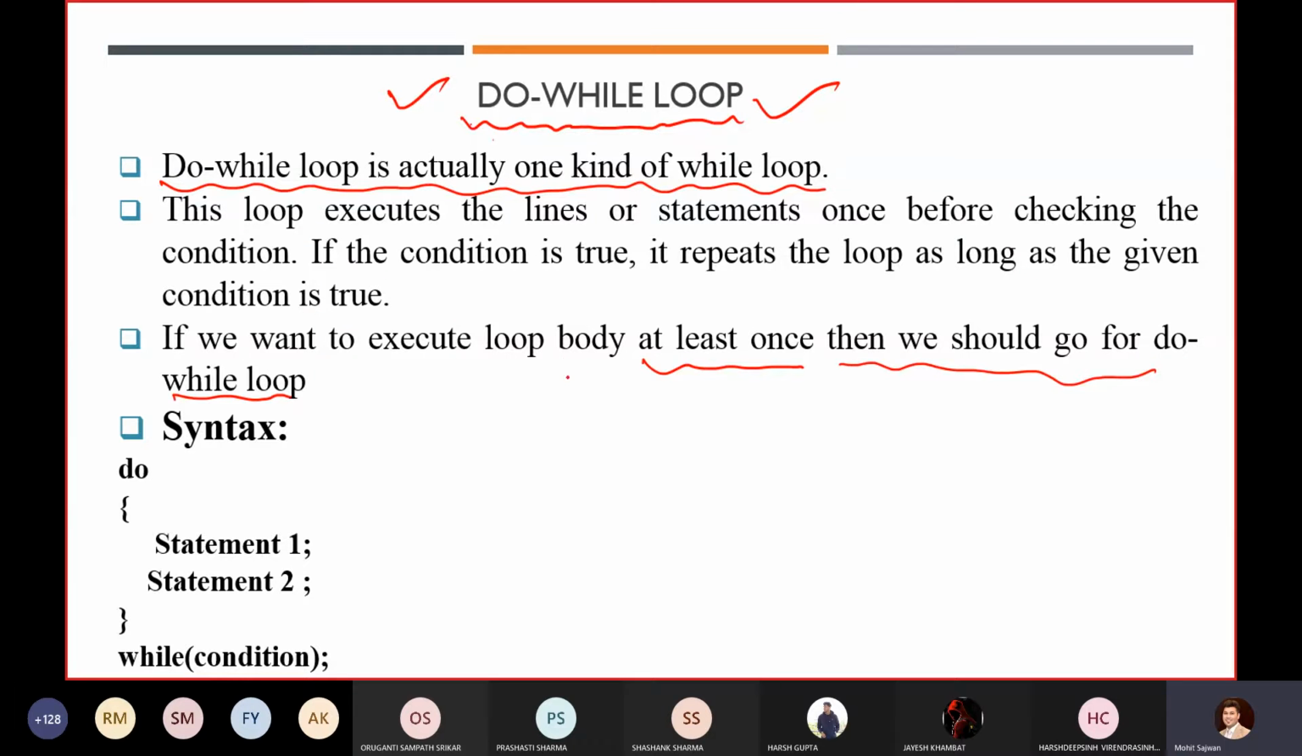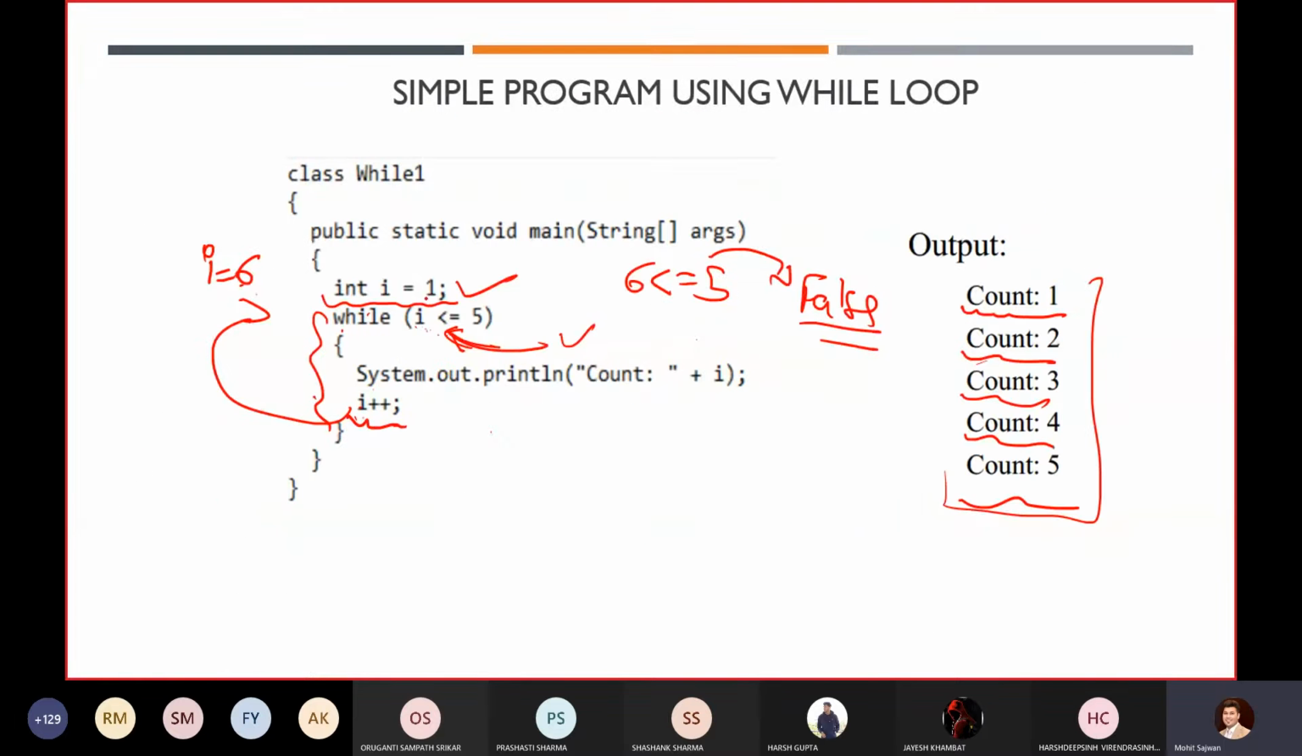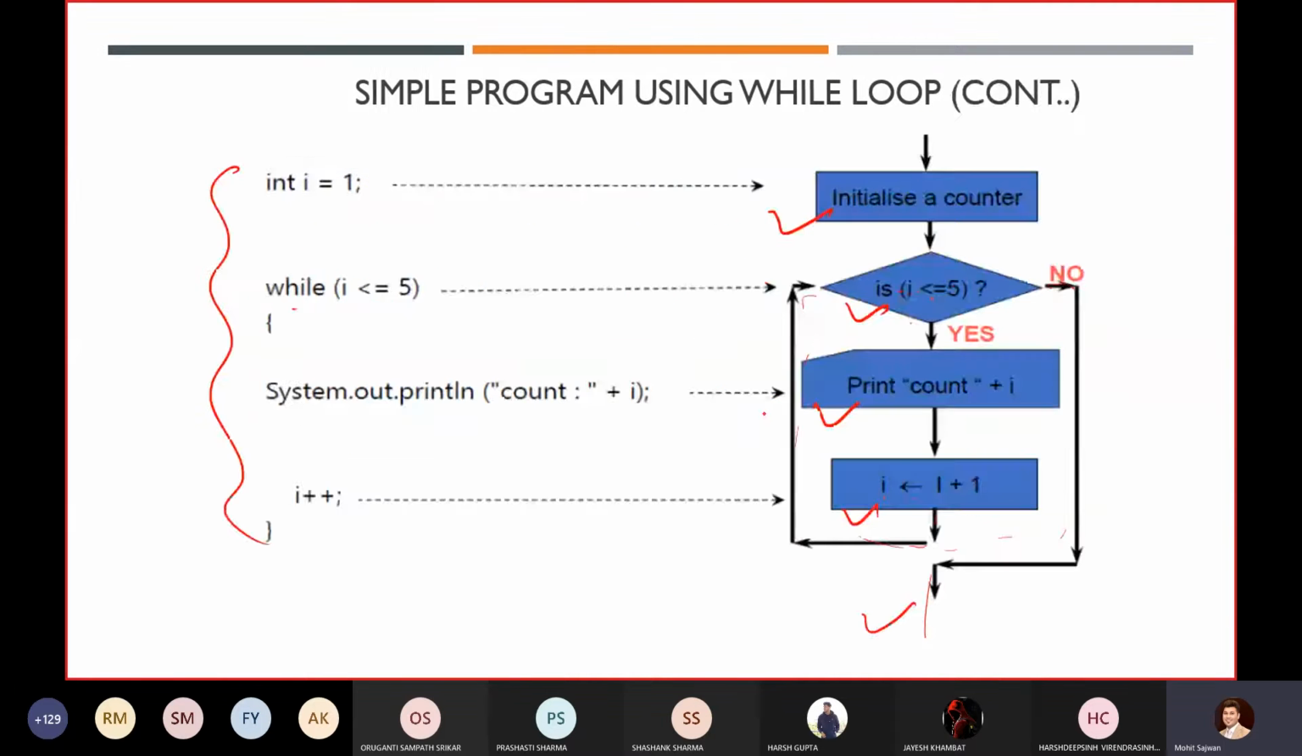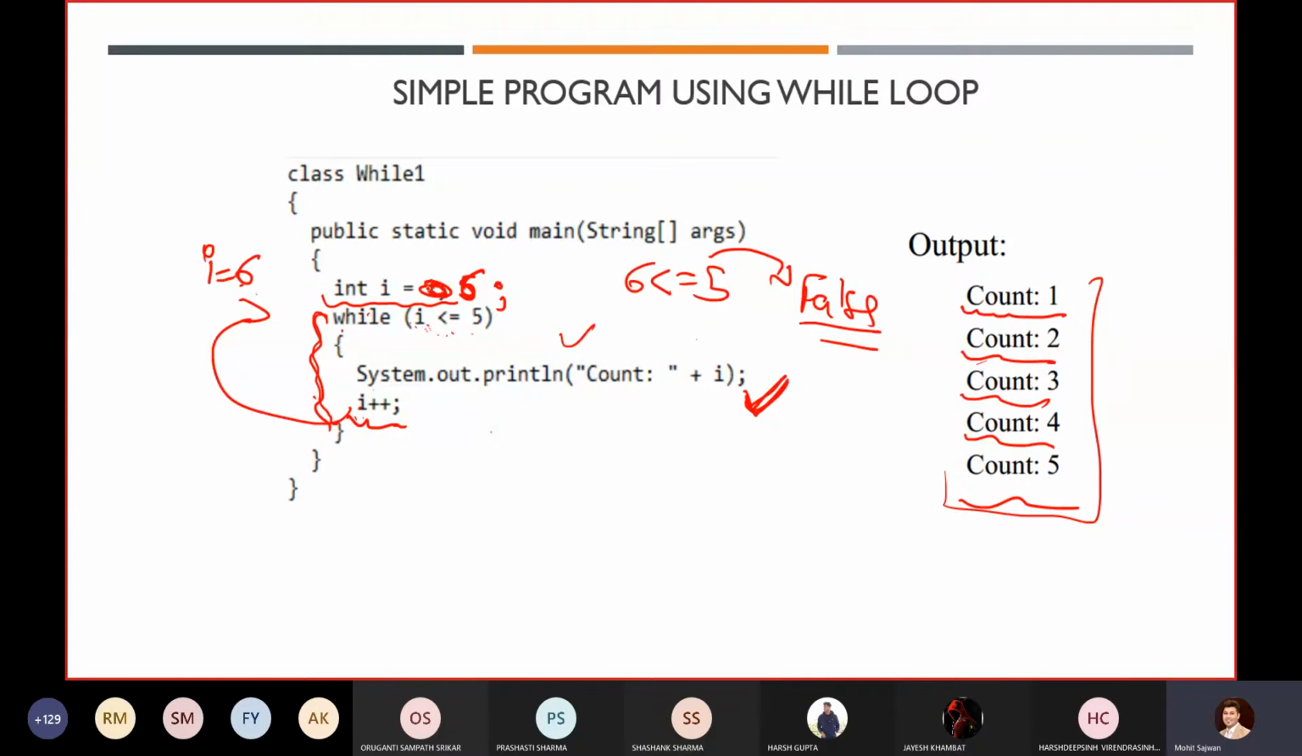So what do you mean by at least once? At least once means that even if your condition is not satisfied. What I mean by this is, let's assume my I value is 5 or 6 over there. You know that the value of I is 6 over there, so it will not satisfy this condition. So it will directly terminate this loop, which means it is not going to execute this body. But in the case of your do while loop, even if your condition is false, at least one time it will execute this statement.